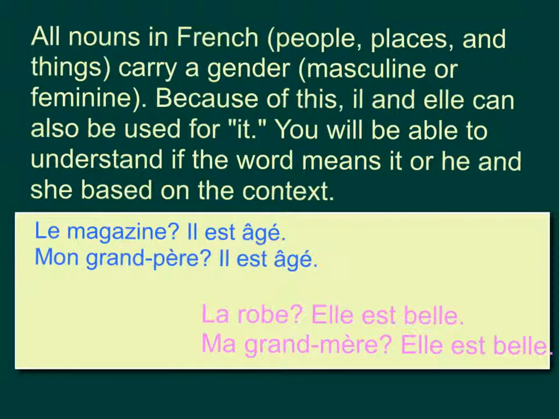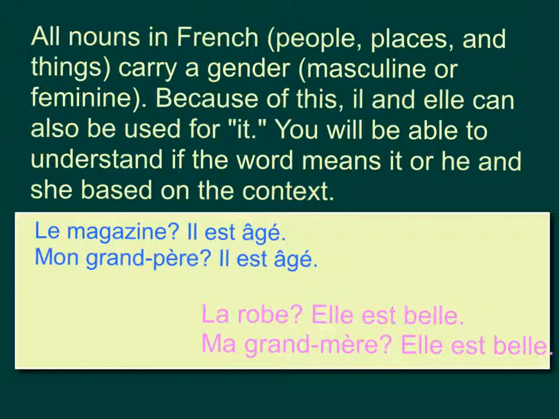Il est âgé. It's old. The magazine, it's old. We can do this with people too. Mon grand-père, il est âgé. So we know that here, il is referring to a person. It means he because we have mon grand-père, my grandfather.